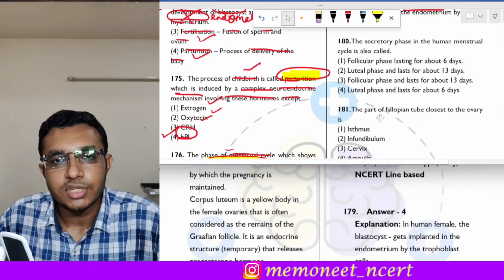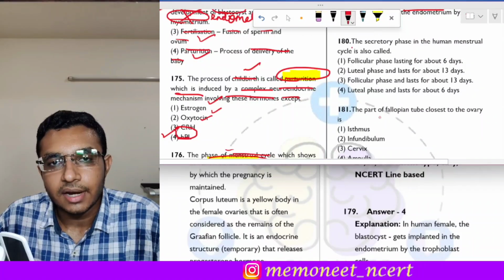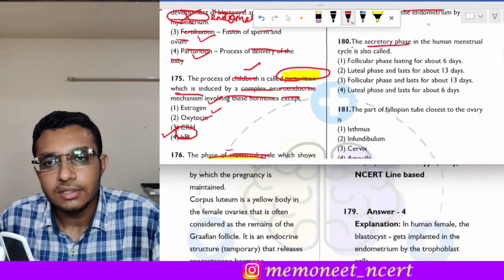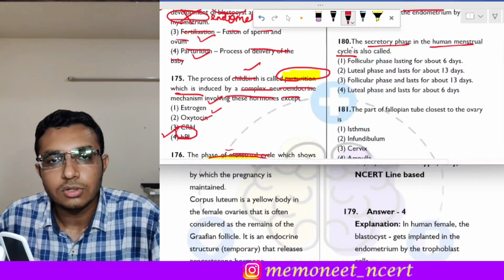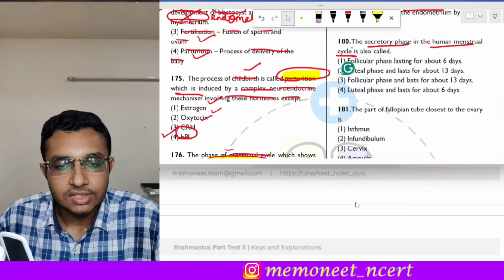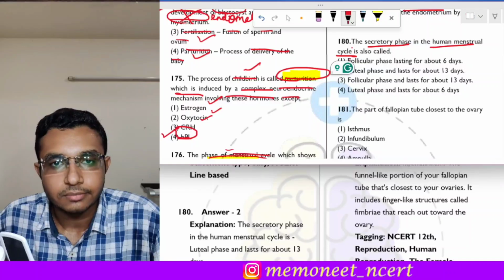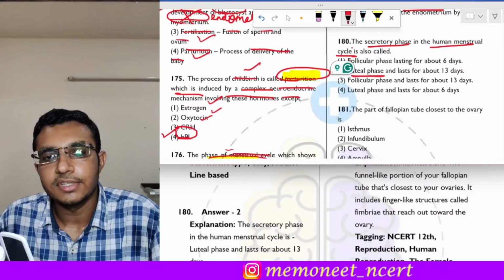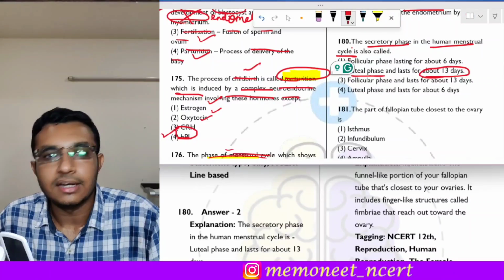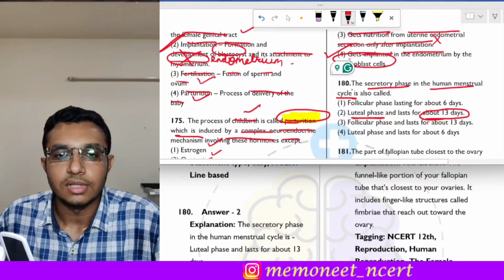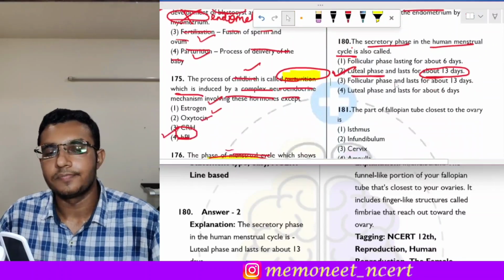Next question is question 180. It states that the secretory phase in the human menstrual cycle is also called what? As we discussed before, the secretory phase is called the luteal phase, and it lasts about 13 days. So the correct answer of this question is option 2.